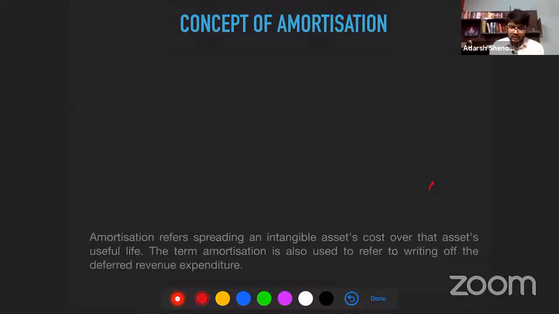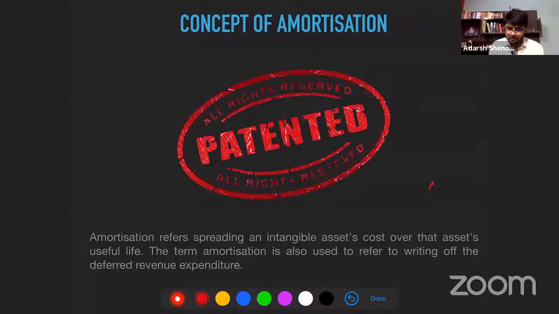Then there is a concept of amortization as well. What is amortization? Amortization refers to spreading an intangible asset's cost over the asset's useful life. The term amortization is also used to refer to writing off the deferred revenue expenditure. So not just for intangible assets, we use this term even for deferred revenue expenditure. Deferred revenue expenditure is a huge expenditure cost, discount on issue of debentures, discount on issue of securities like bonds, preference shares and all that if you're issuing at a discount. These are all known as deferred revenue expenditure.